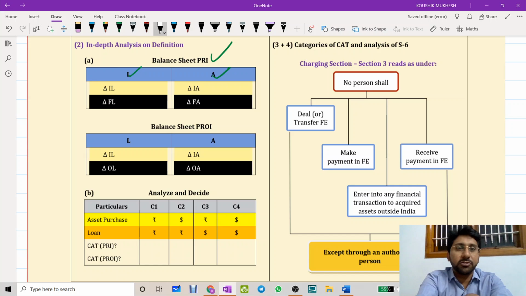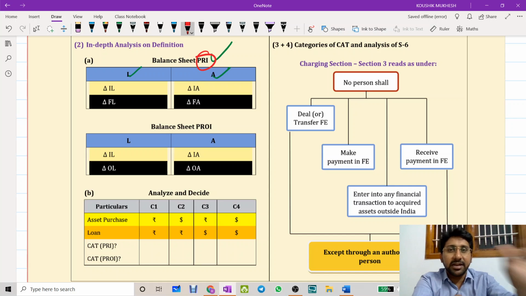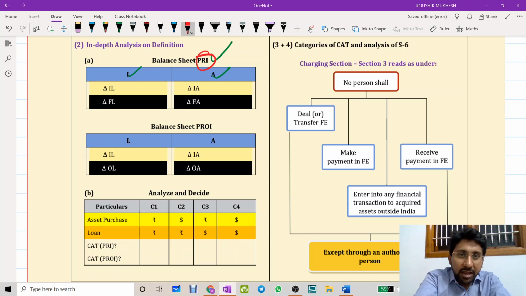Now, you should answer this on your own, extrapolate and contemplate properly. I am a PRI, and in my balance sheet Indian assets are getting affected. For example, I am Kaushik Mukesh residing in India, and I purchased a house in Vijayawada. Answer: I am purchasing a house in Vijayawada and I am a PRI. Is there anything to do with FEMA? No. Therefore, for a PRI, if Indian assets are getting affected, is this a capital account transaction? Not a capital account transaction.